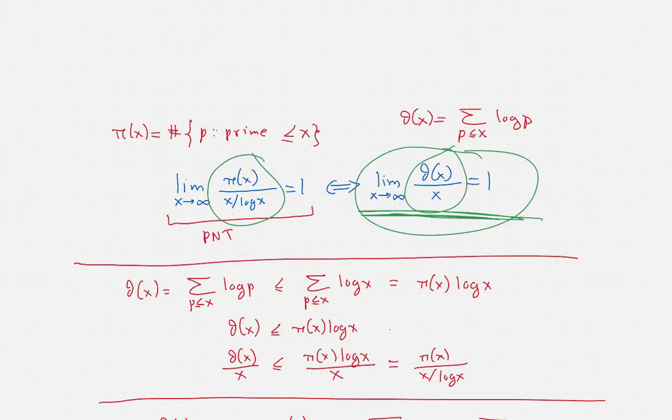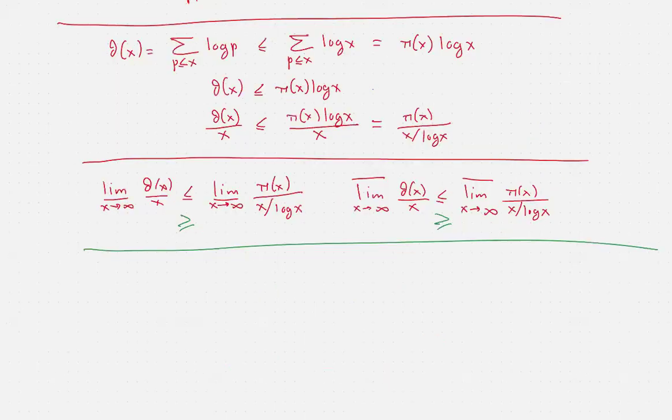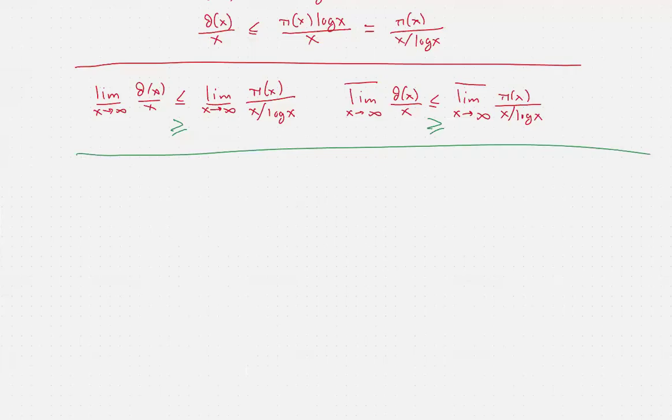Okay, so the question is, how do we show the reverse inequality? And there is this very nice little trick. The trick is the following. So start by fixing a number a which is between 0 and 1. Let's fix such a number. We really want to create a sort of lower inequality for the logarithms.